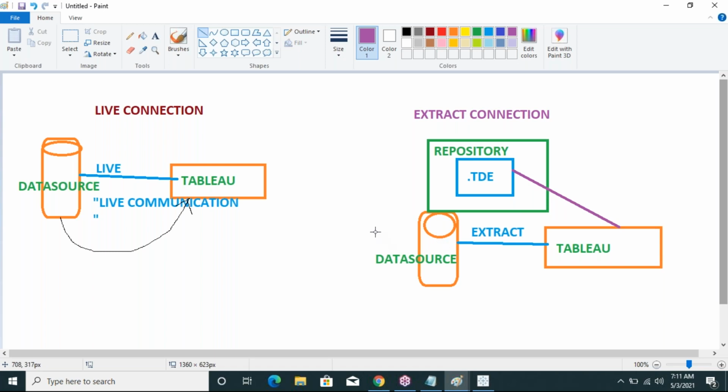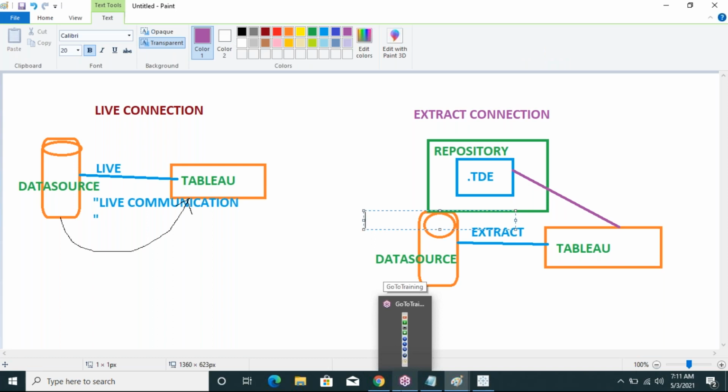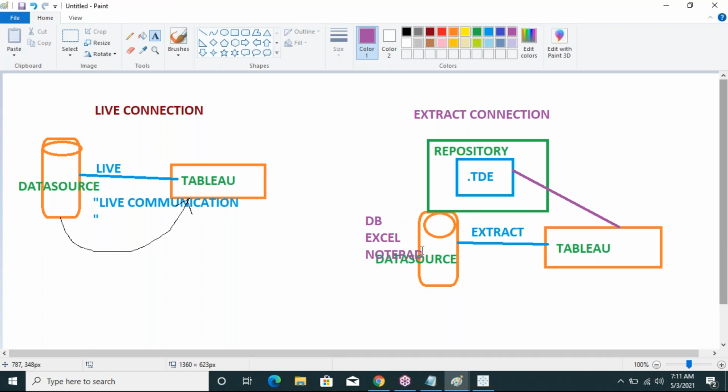A data source is nothing but a flat file, an Excel file, a database, whatever it may be. Data source means databases, Excel files, notepad. Whatever place the data comes from, that place is called the data source.